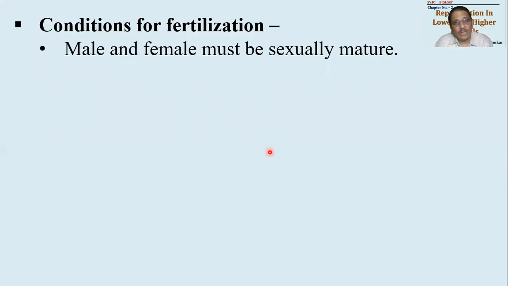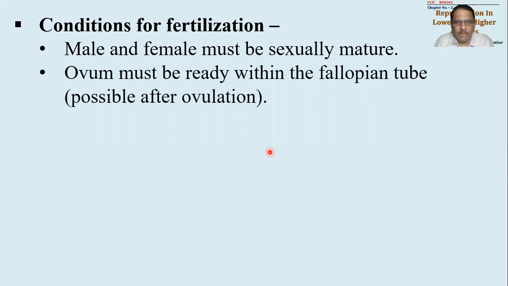So let us go through the conditions that are essential for fertilization to take place. The very first and important condition is the male and female must be sexually matured. Immature male and immature female, of course, sexual contact itself will not be possible. But even so, that is the first condition. Why is it so? Because after maturation, after puberty, the male and female will acquire the ability to reproduce. Why? Because they will start producing gametes in their body.